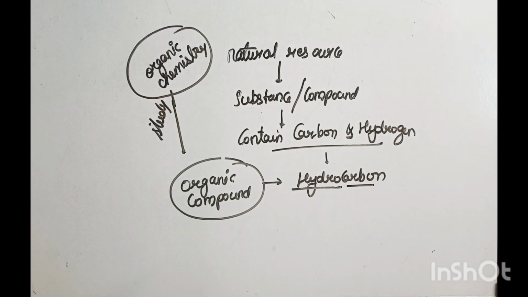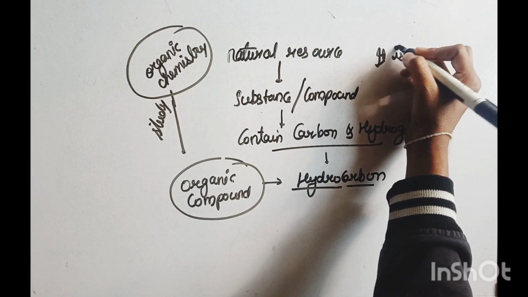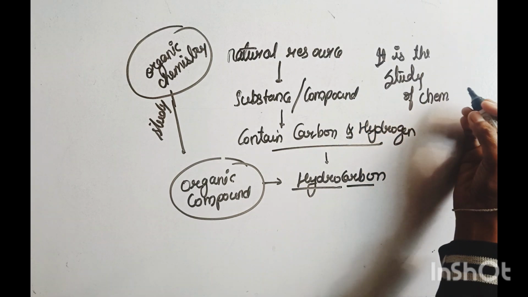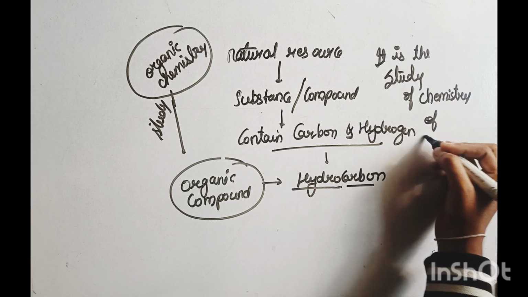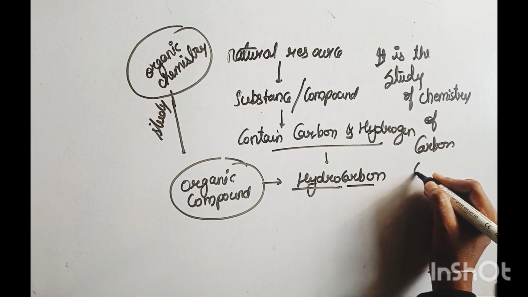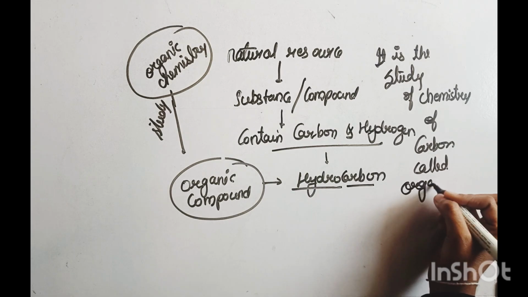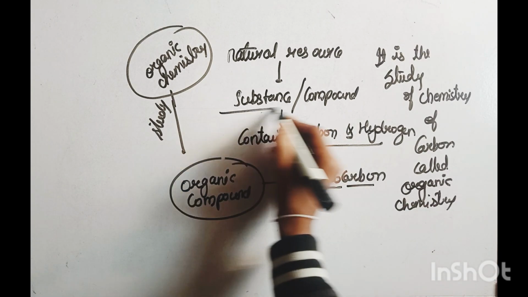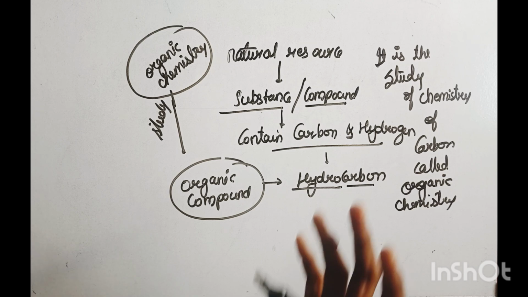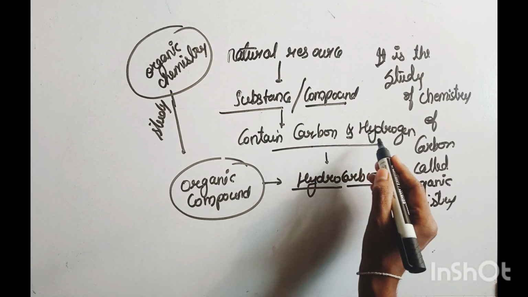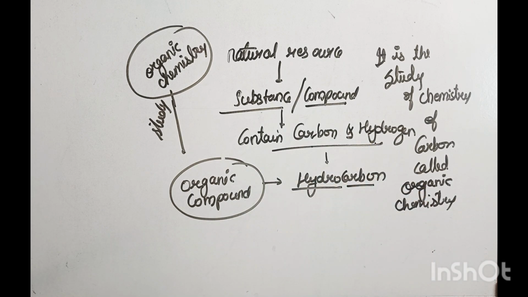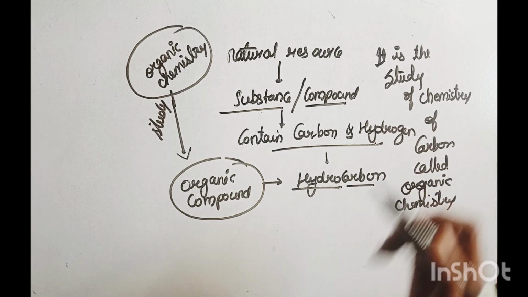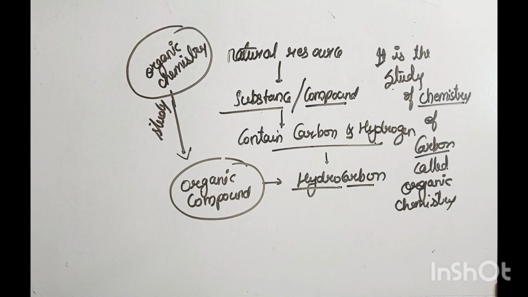Okay, so what is the definition of organic chemistry? It is the study of the chemistry of carbon, called organic chemistry. So the main thing is that many compounds are obtained from natural resources, and those compounds contain carbon and hydrogen, called hydrocarbons, and hydrocarbon compounds are called organic compounds. When we study these organic compounds, it is called organic chemistry. It is the study of the chemistry of carbon.